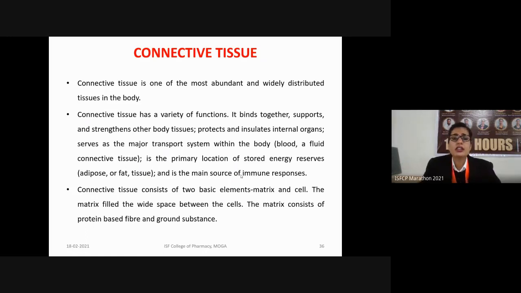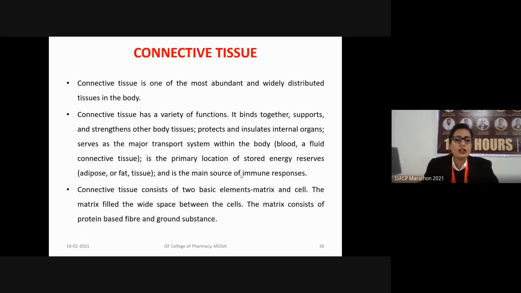And the primary location of the stored energy reserve is adipose or fat tissue. They store the fat, and whenever the body needs energy, these stored fats can be broken down to release the energy or ATP molecules. It is also the main source of the immune responses.